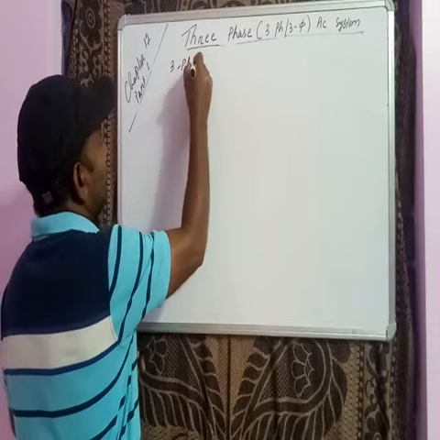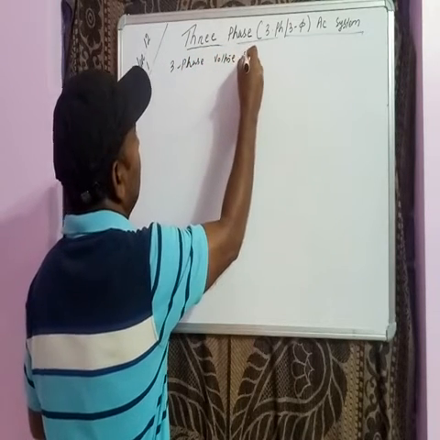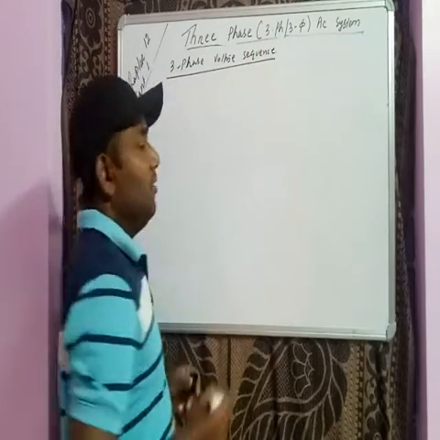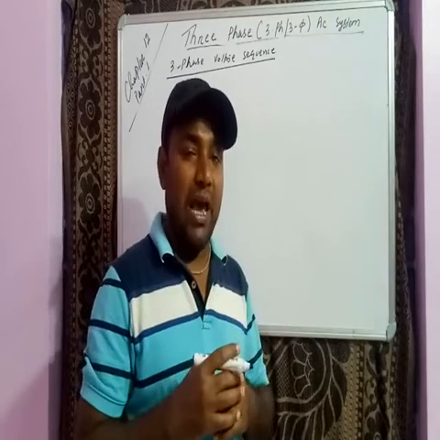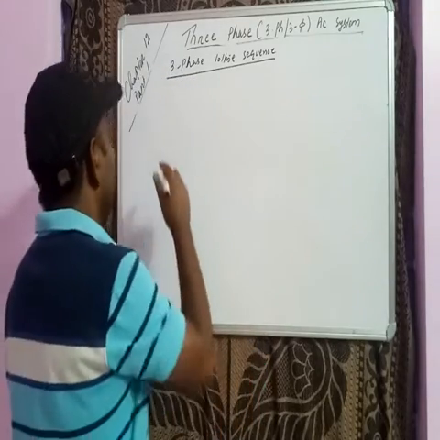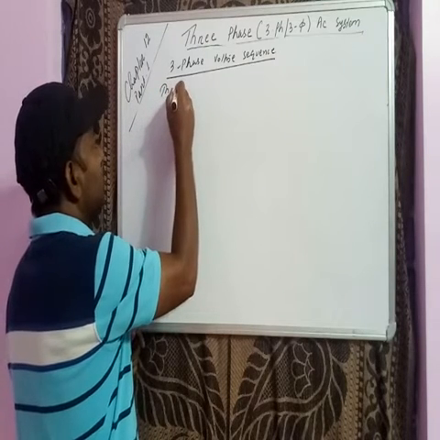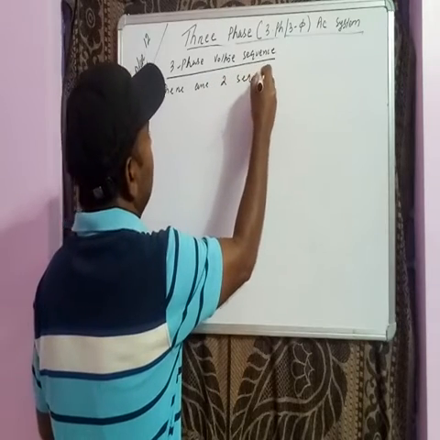Three phase voltage sequence. Actually the sequence depends on which maximum value appears first. So depending upon the rotations, there are two sequences.